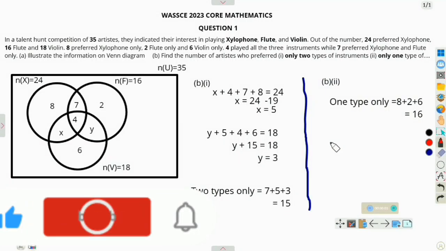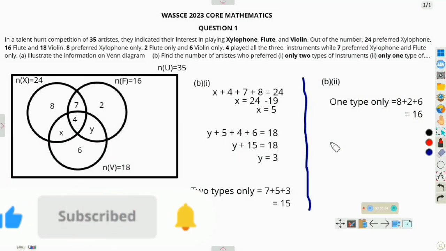Hello guys, in today's video we're going to be solving WASSCE 2023 Core Mathematics, and this is question 1. As you can see, it involves Venn diagram. So let's solve this question together.